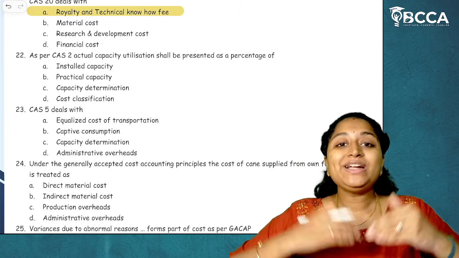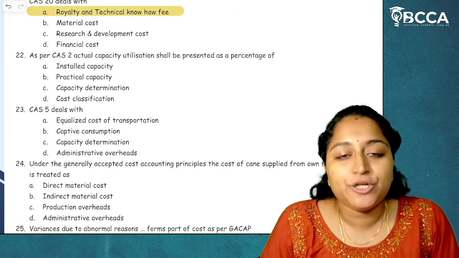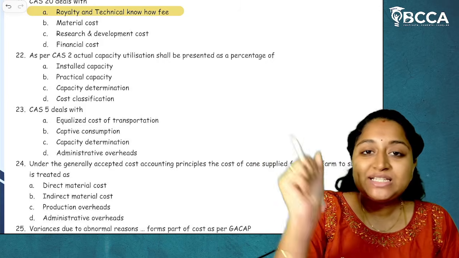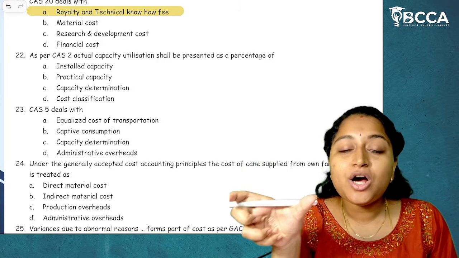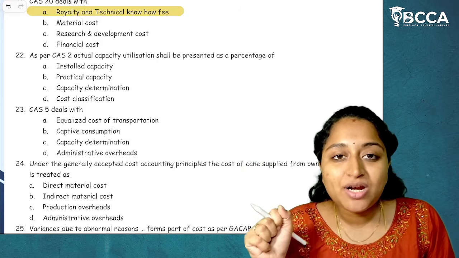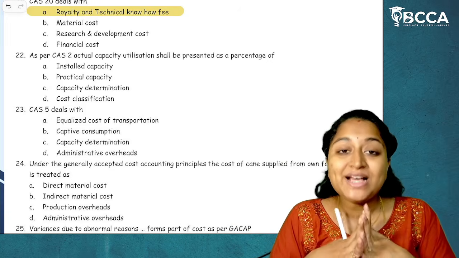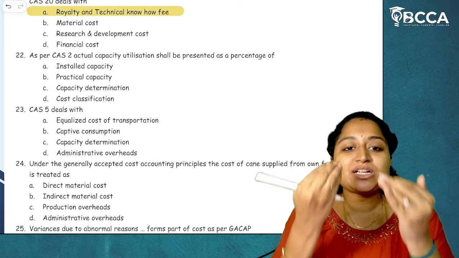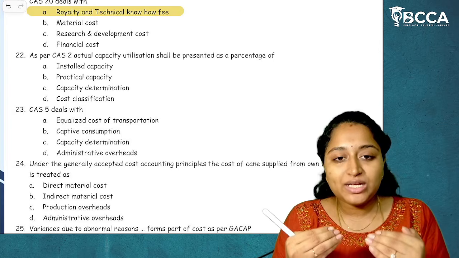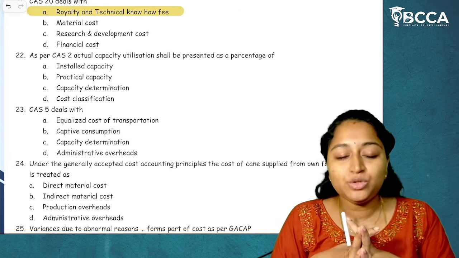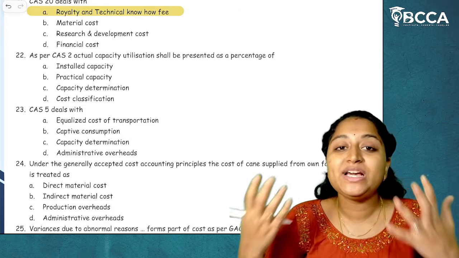So, to calculate actual capacity utilization, what will we do? Actual capacity divided by installed capacity. What does installed capacity mean? The 100% maximum utilization which can be done. That is called installed capacity. So actual capacity divided by installed capacity into 100 gives us actual capacity utilization.